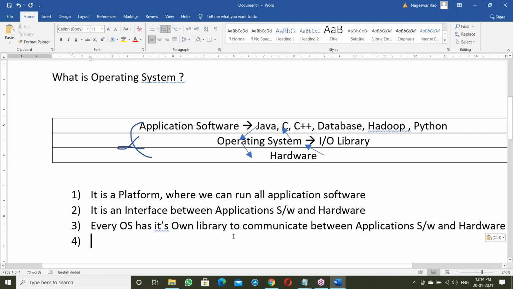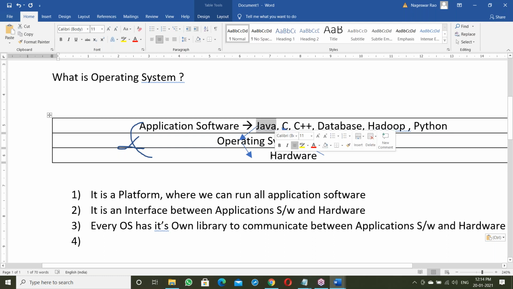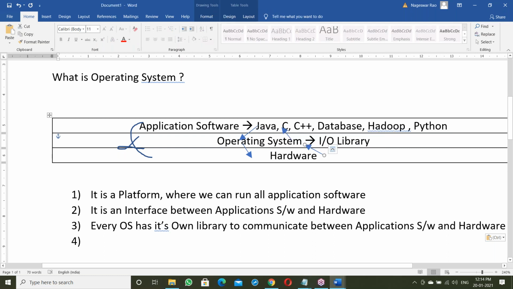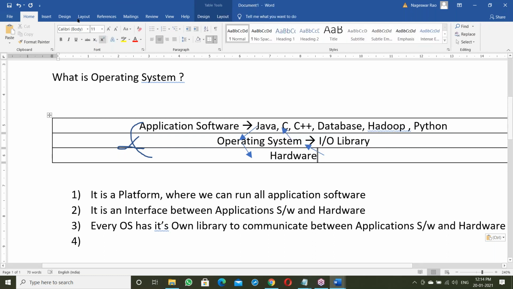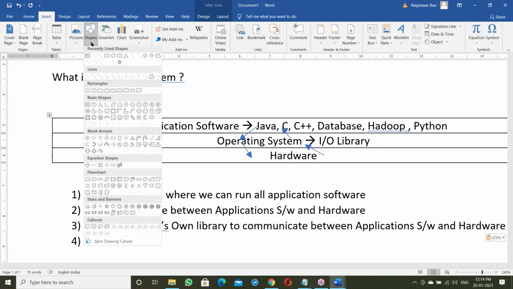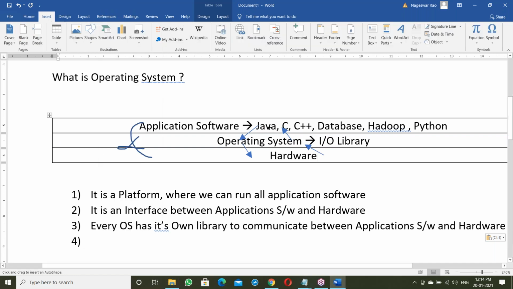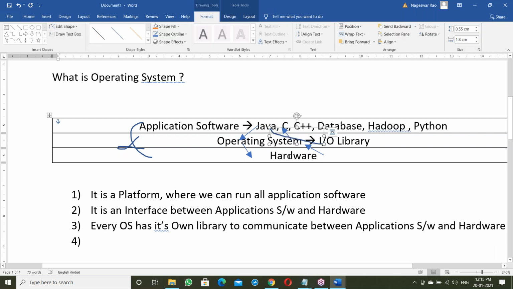Next, how can a Java program communicate with the hardware components? First of all, the Java program links with the OS library.